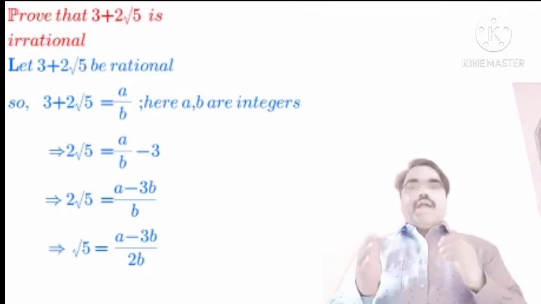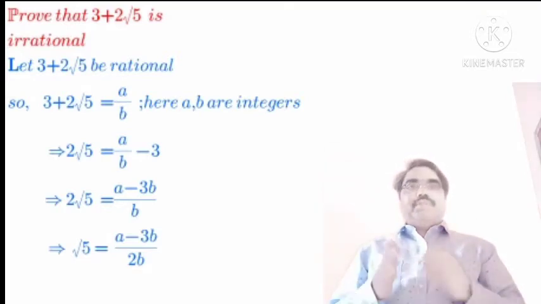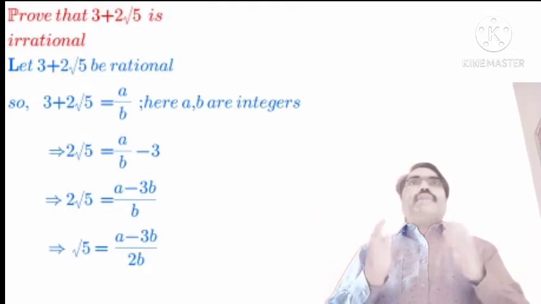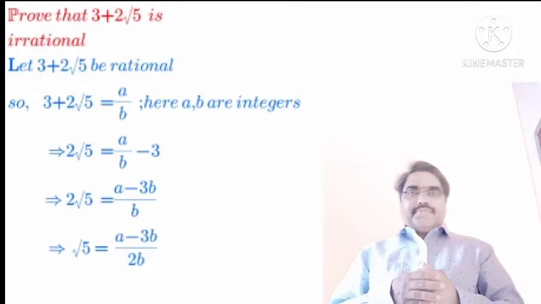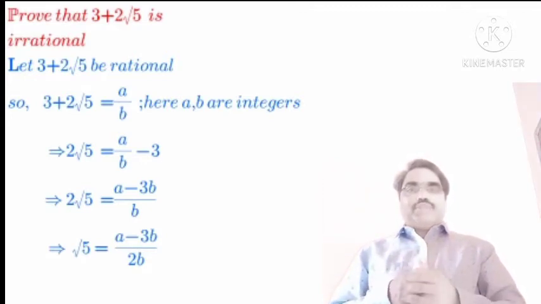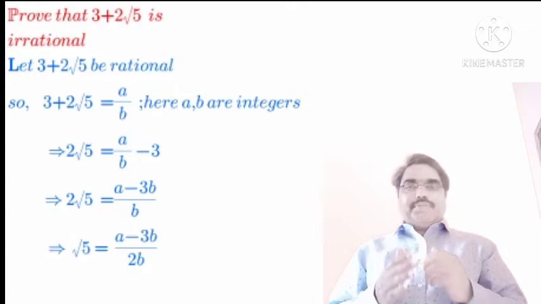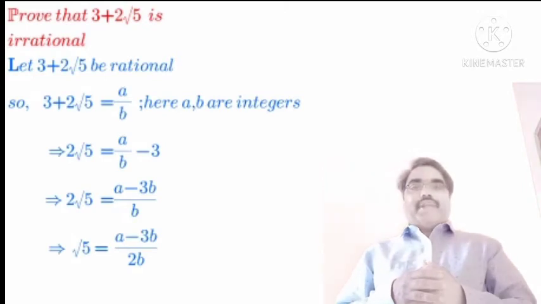Today I am going to explain how to prove 3 plus 2 root 5 is an irrational number. To prove this, we assume that it is a rational number. Let's suppose, if possible, 3 plus 2 root 5 is a rational number.